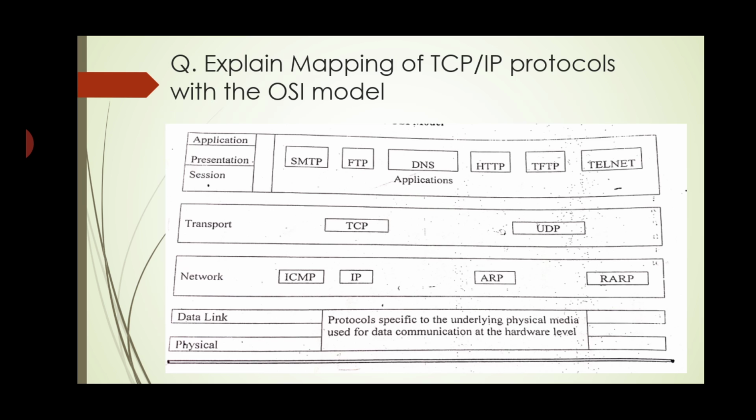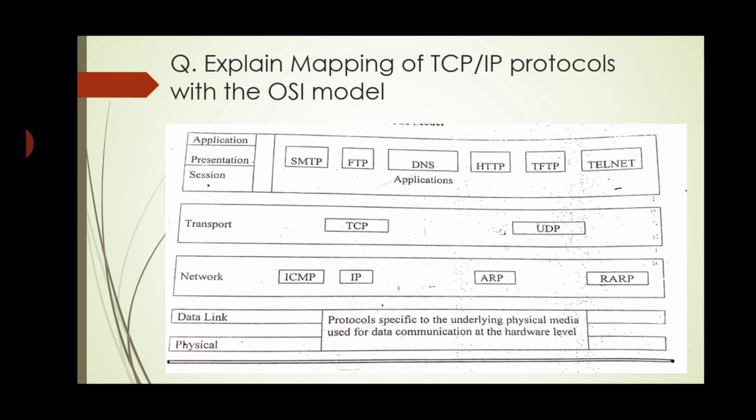In the network layer, different protocols are used in the TCP/IP: ICMP, ARP, and RARP. The next, transport layer, is also the same as the OSI model. In TCP/IP they are using TCP and UDP, these two protocols, in the transport layer.